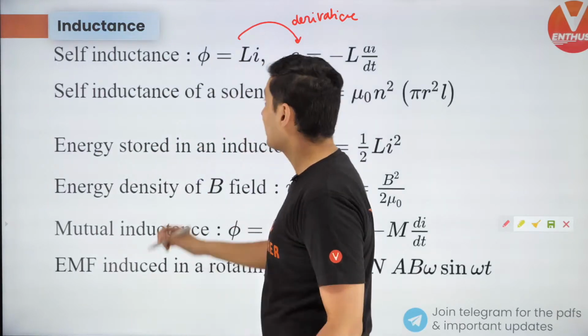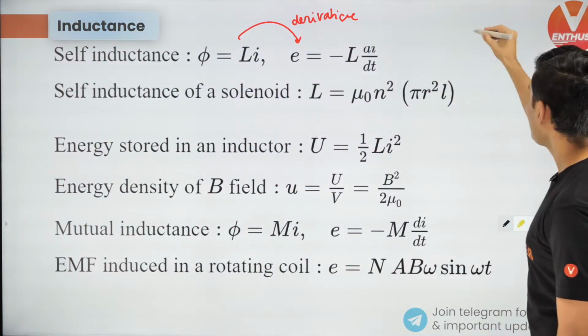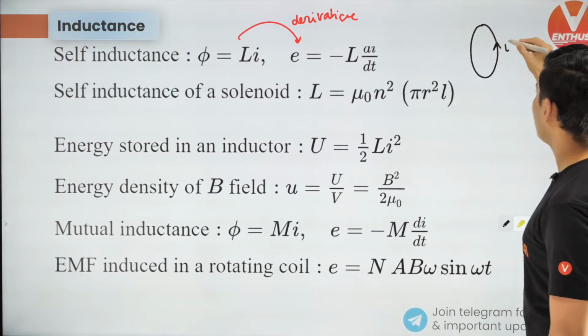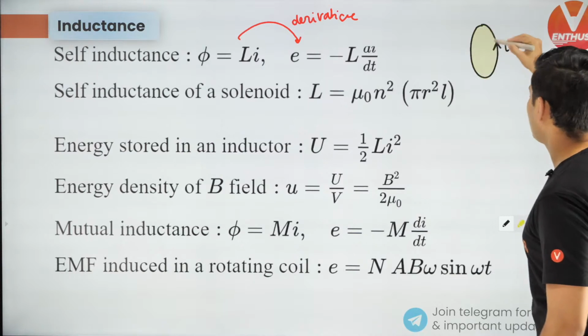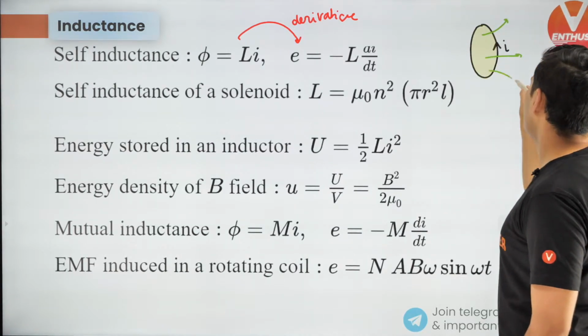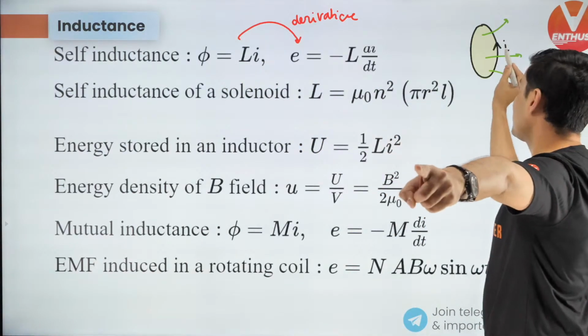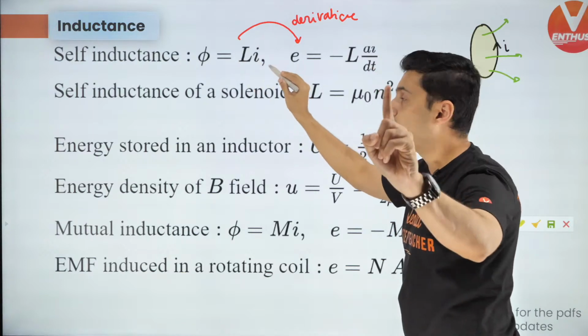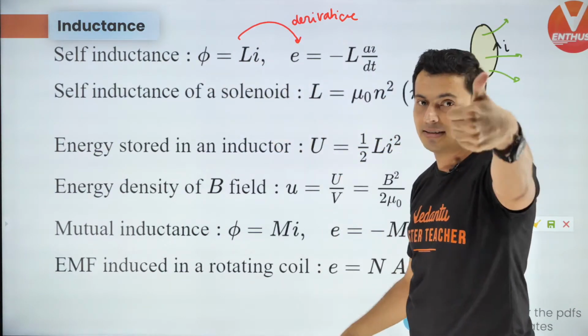Yes, magnetic flux. Yes, obviously this is magnetic flux. So if you have a coil which carries current, through its own area there will be some magnetic field lines cutting through it. So that flux is this phi, this current is this I. If flux is proportional to the current, which is true, that constant of proportionality is called self-inductance.